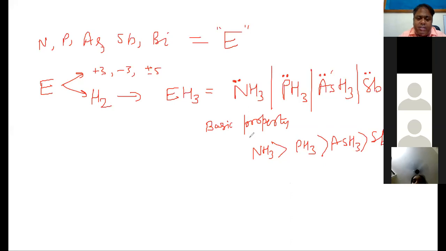Now, what do these hydrides do? These hydrides donate hydrogen in the form of hydride, so which will be a better reducing agent then? So, reducing property.